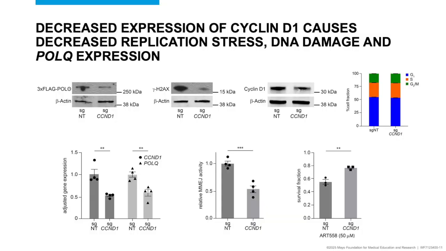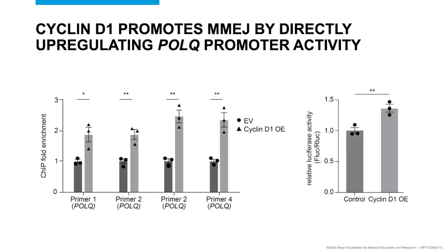The results were not confounded by the effect on cell cycle by this controlled decreased cyclin D1 expression, as the level of decreased cyclin D1 did not cause cell cycle arrest. Mechanistically, we show that cyclin D1 binds to polyQ promoter and causes activation of polyQ transcription.